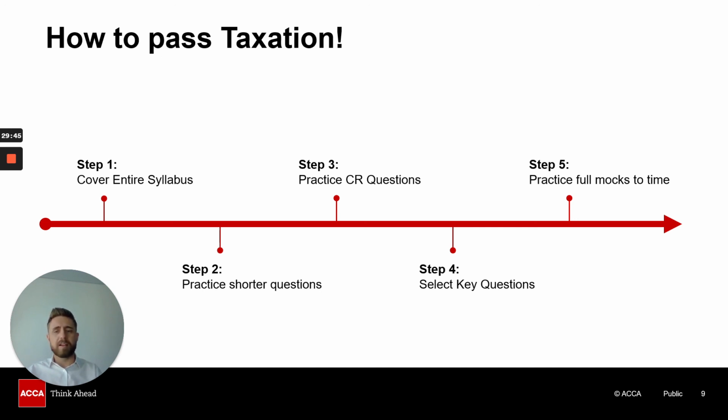Very, very important, guys, that we do this. You need to know the rules in taxation. You can't just get away with methods and approaches to a question. You have to know the rules in taxation in order to pass. That's your first port of call.